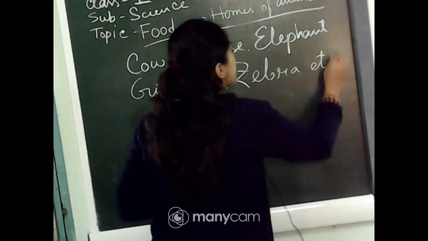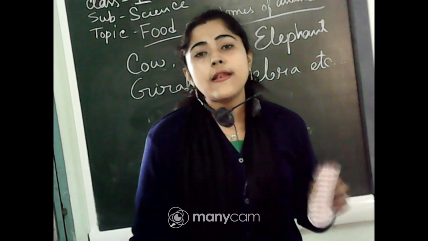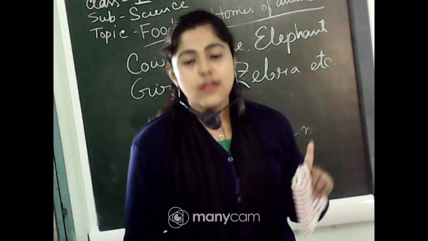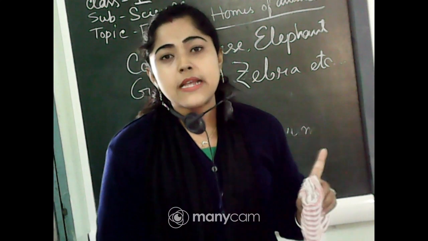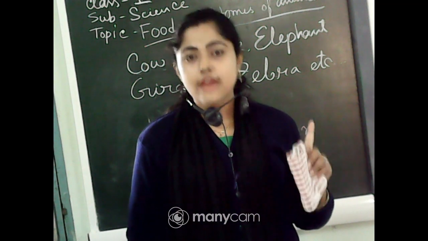There are a lot of examples of plant eaters who eat only plants, grass and leaves. No fish, no meat, no flesh. They only eat plants, leaves and grasses.